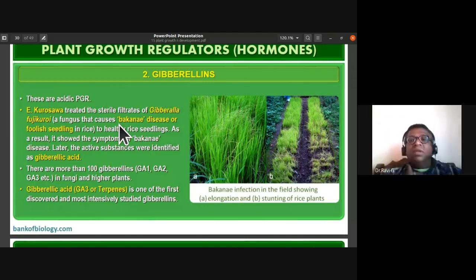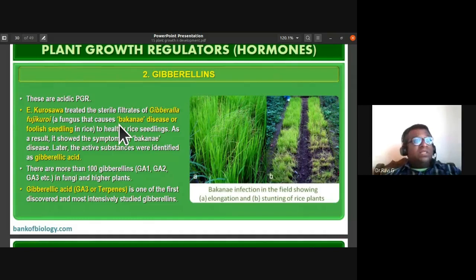As a result, they found very tall plants of this rice seedling, but they withered away immediately after this without giving a good yield. That is why this is called foolish seedling disease. They identified that Bakanae or foolish seedling disease is caused by the fungus Gibberella fujikuroi.